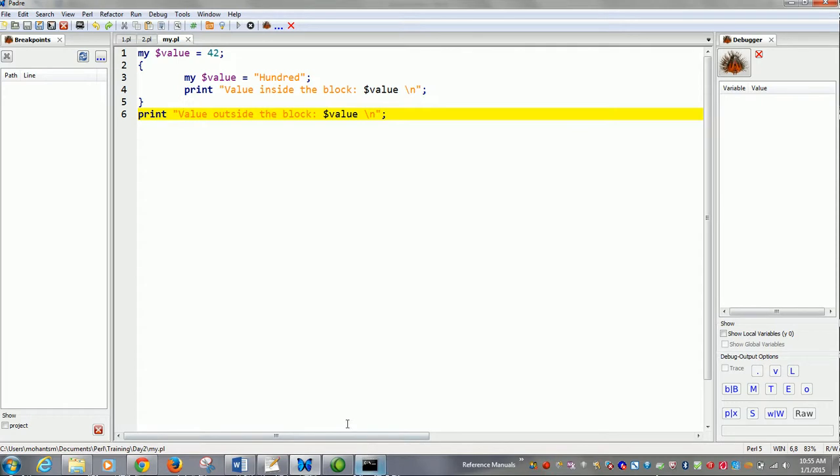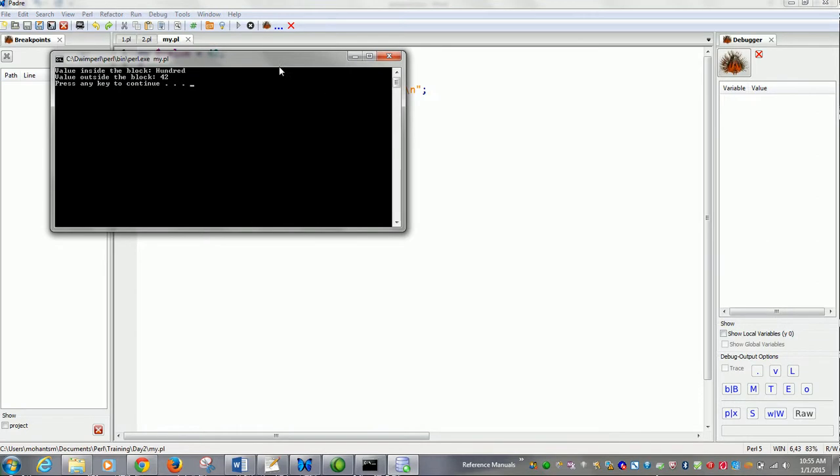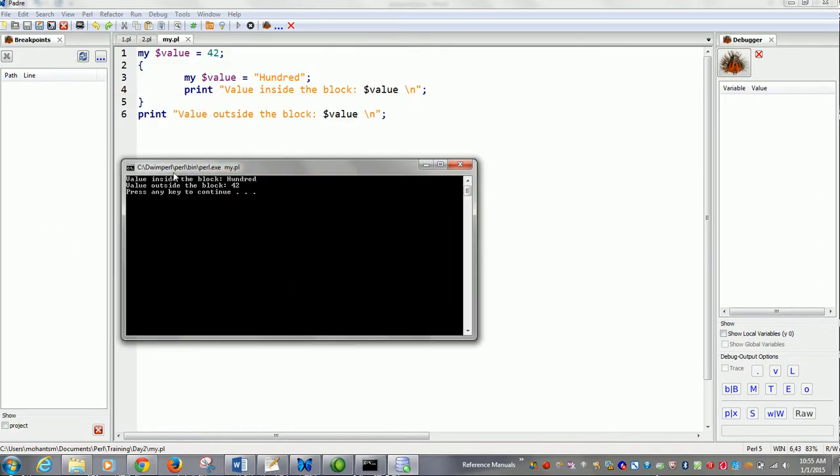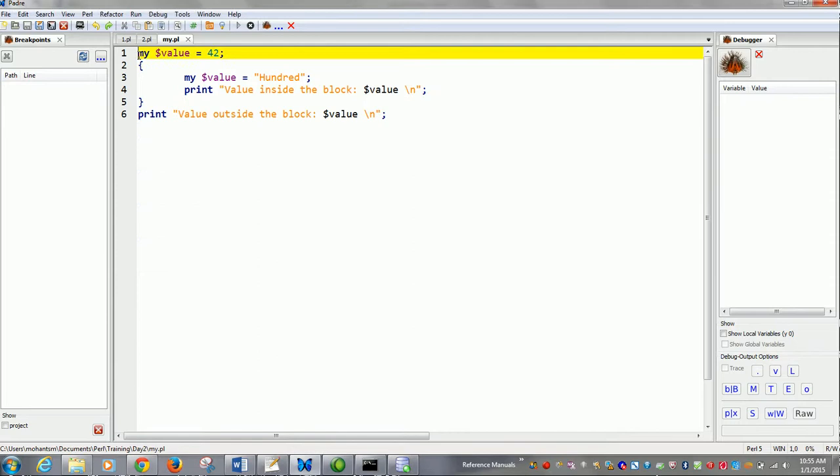Now we will run this program. Okay, if you see, the value inside the block is 100 and the value outside the block is printed as 42. What does it mean? You declared a variable value at the start of the program and assigned it 42. As it is not inside any block, the scope of this value is this entire namespace, or this entire program.